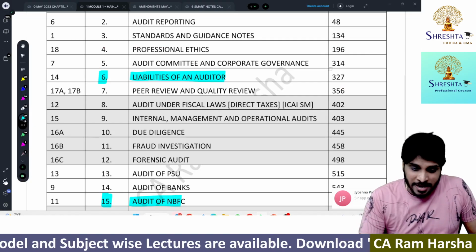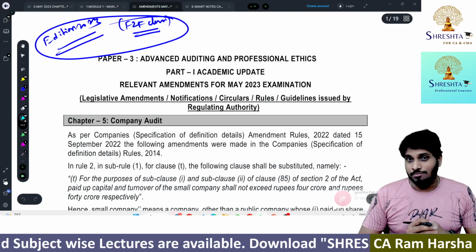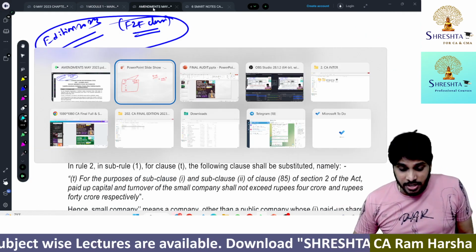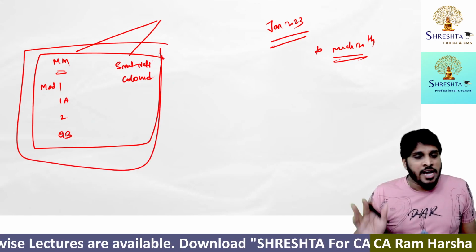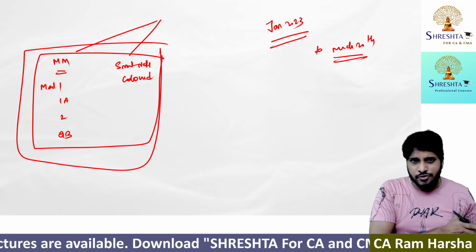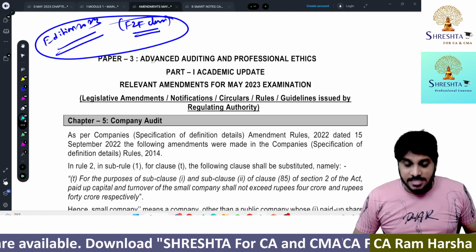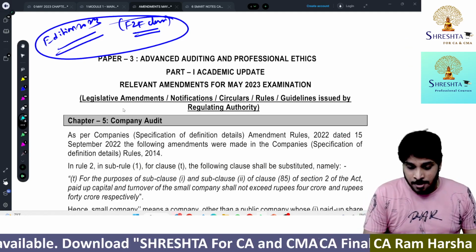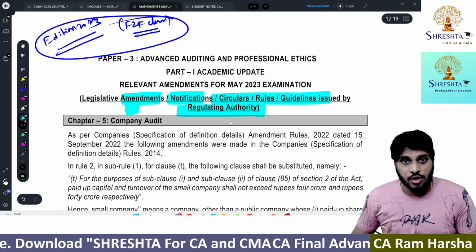Now, what about the material? Is it amended material? You might be having a doubt. No. The hard copy material that we are providing you is not amended. It is based on the latest ICAI material, of course. But very recently, in the month of January, ICAI has released amendments material, which is applicable for CA final advanced auditing.